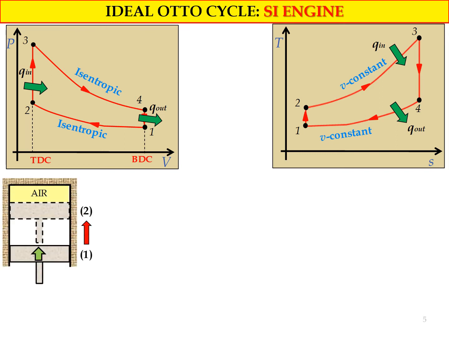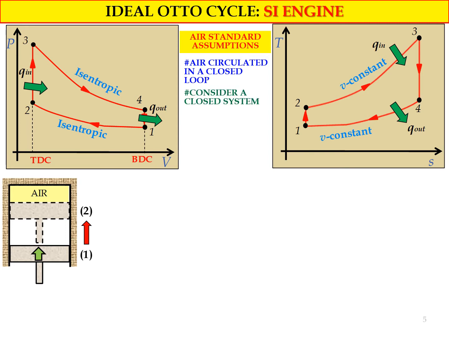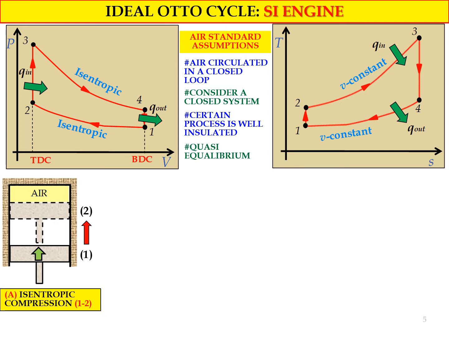As you can see, the constant volume process looks slightly different compared to the PV diagram. The first process is where the air is compressed, process 1 to 2. Using the air standard assumption, we assume that the air is circulated in a closed loop, considered a closed system, the processes are well insulated, and it is a quasi-equilibrium process. So process 1 to 2 is isentropic compression.